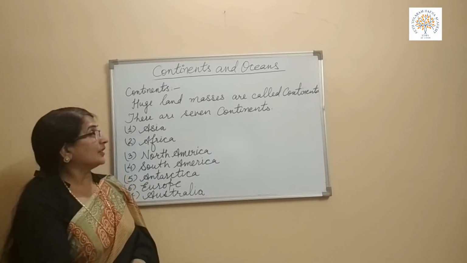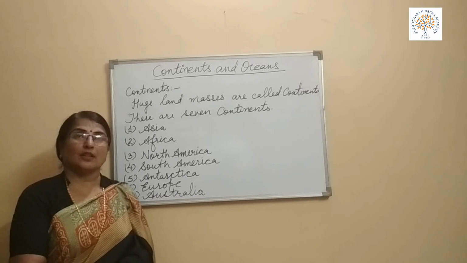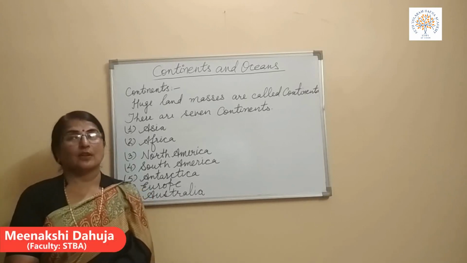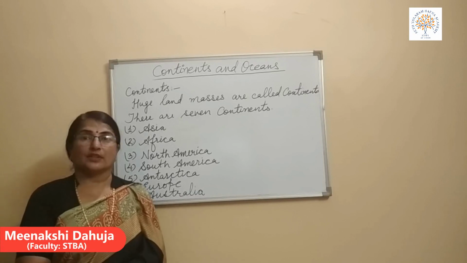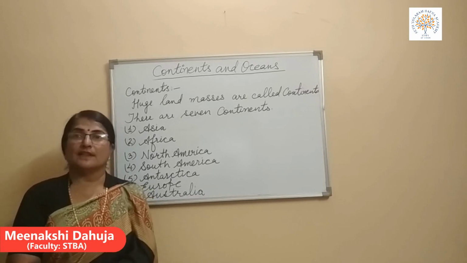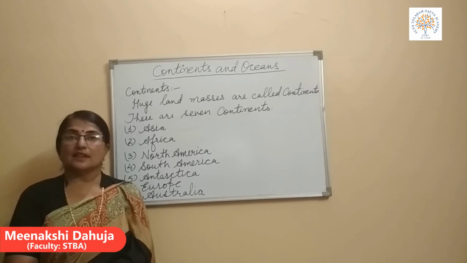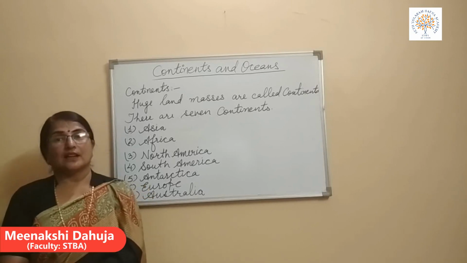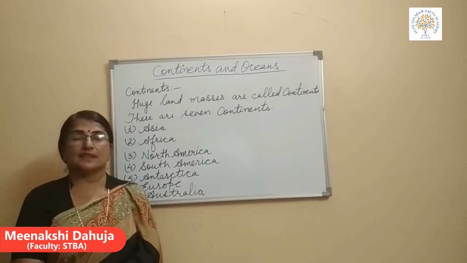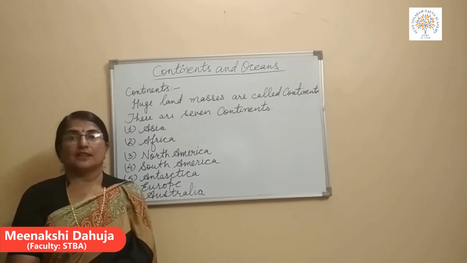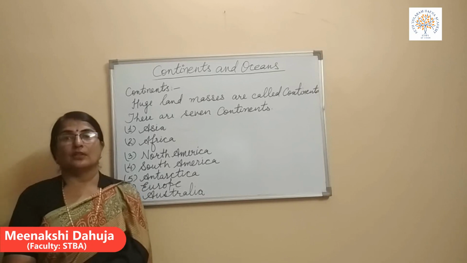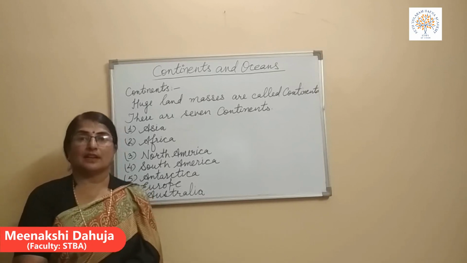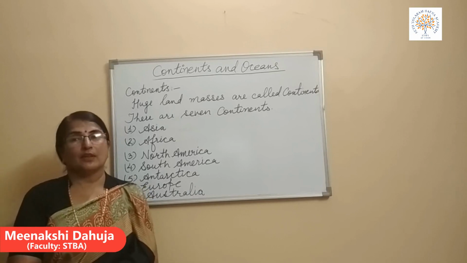Students, today our topics are continents and oceans. As we know, when the earth cooled down from its hot burning stage, a rocky crust formed on the surface. This crust gave off heat and steam, and clouds were formed by this steam and heat. And the water from the rainfall got collected in low-lying areas of the earth's crust and formed oceans.